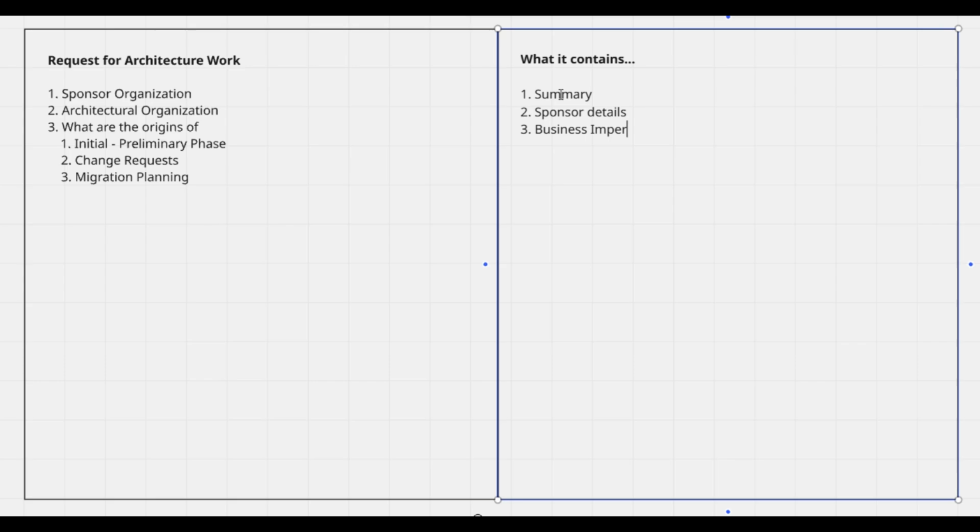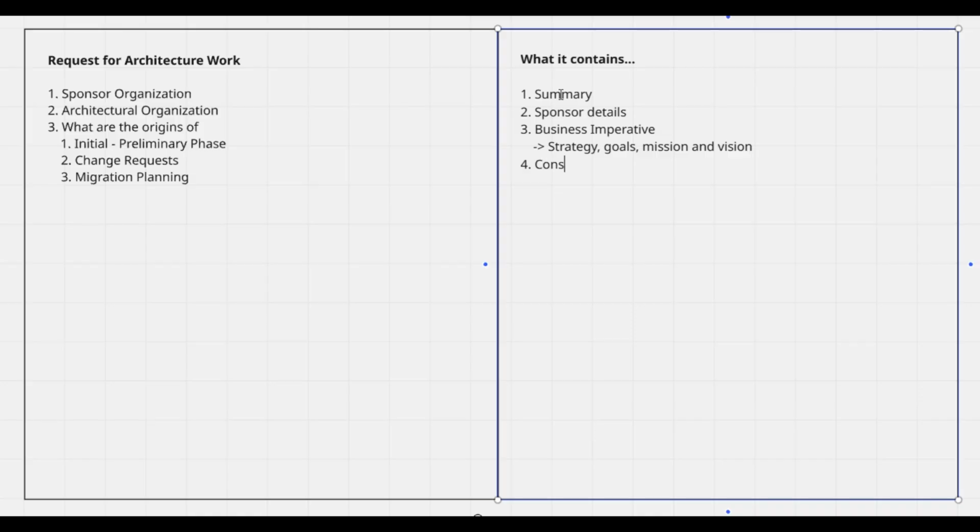And then business imperative. In business imperative, we will be looking into what the strategy is. It has to be filled up with the strategy, goals, mission, and their vision. If you know all this, then it will be easier to understand how the organization is going to operate and how the architecture that is being developed will be helpful.